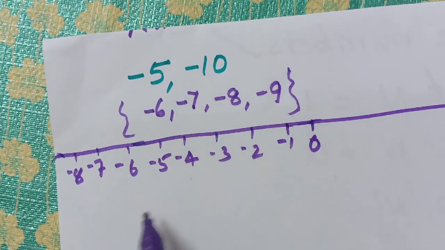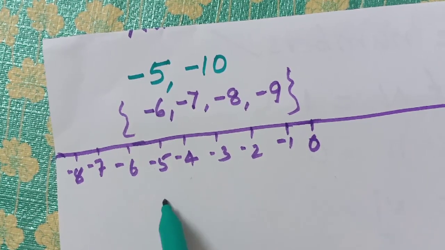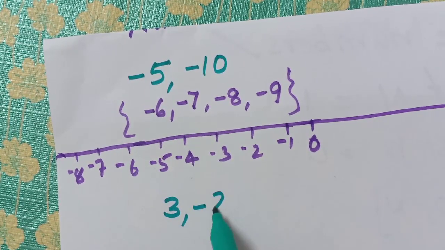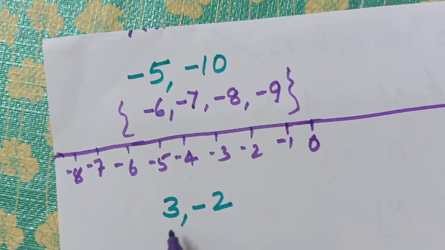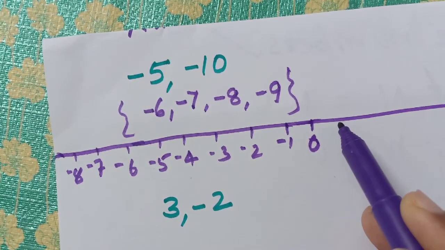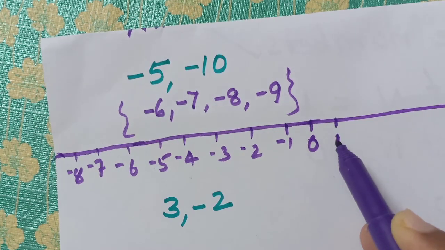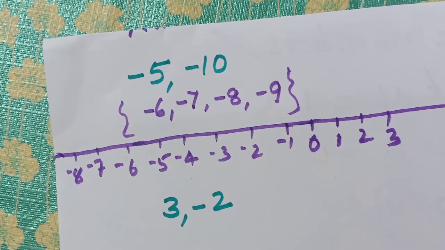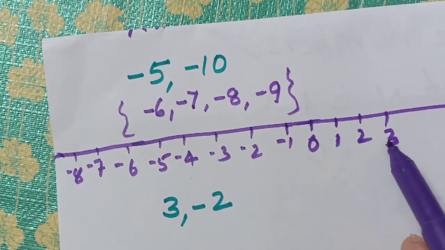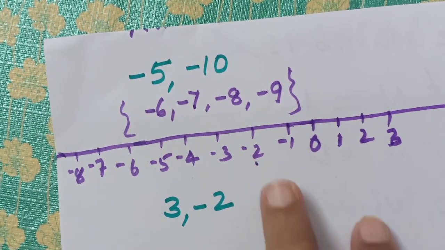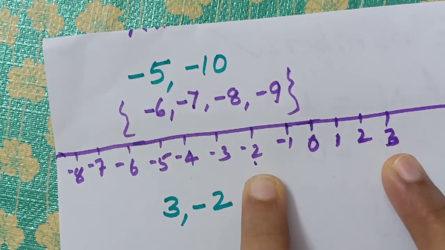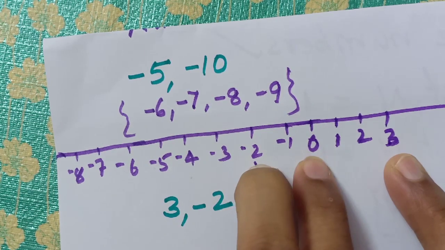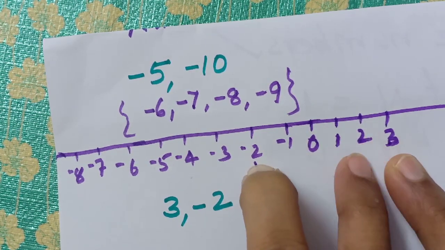And one more question we will say. What are the numbers coming between 3 and minus 2? Okay, can you tell? 3 and minus 2. So 0, 1, 2, 3. It is asking for the numbers coming between 3 and minus 2. So between minus 2 and 3, what are the numbers? Minus 1, 0, 1 and 2.